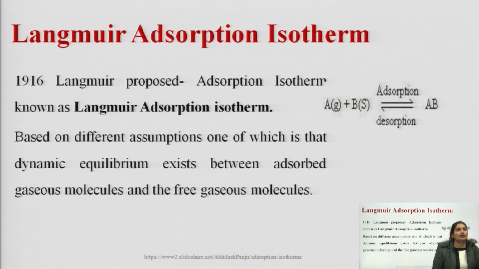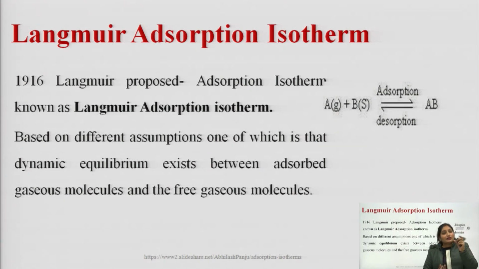Okay. Now, the next adsorption isotherm is the Langmuir adsorption isotherm. In 1916, Langmuir proposed an adsorption isotherm, and this is known as the Langmuir adsorption isotherm. It was based on different assumptions.